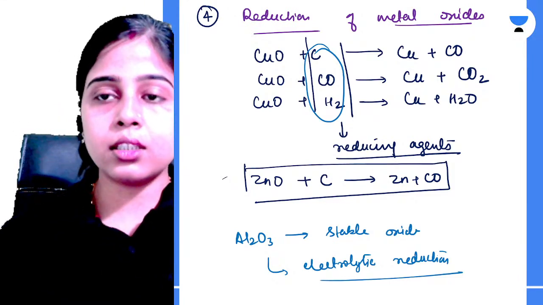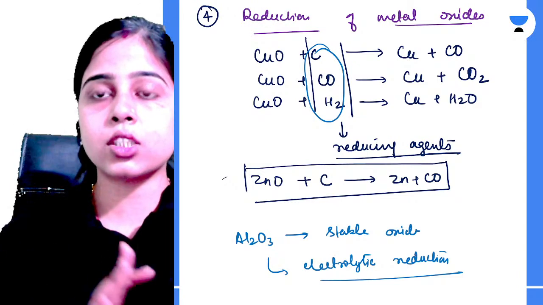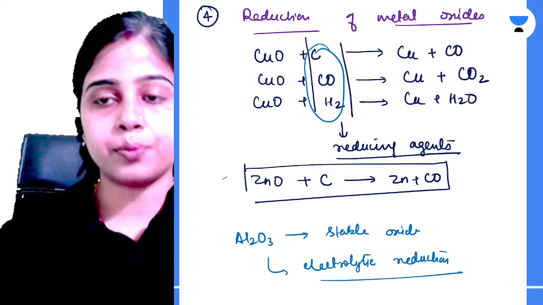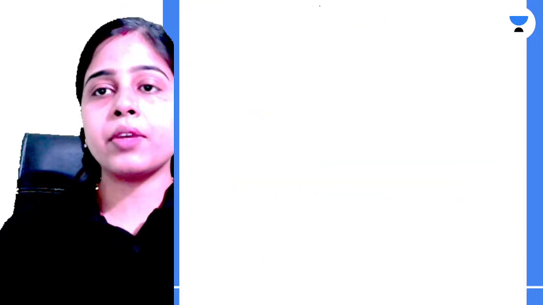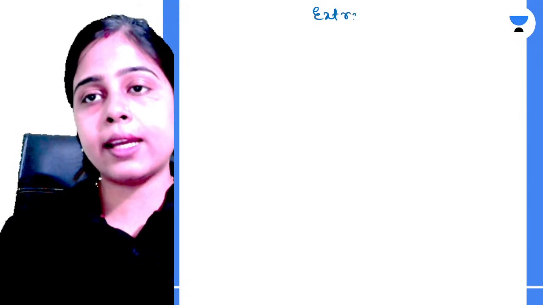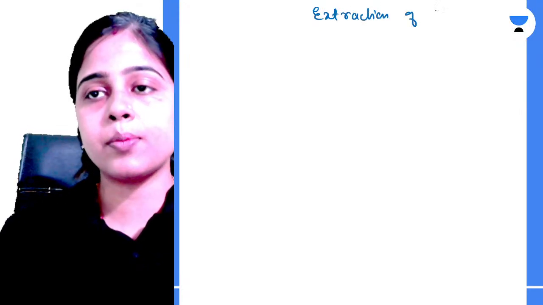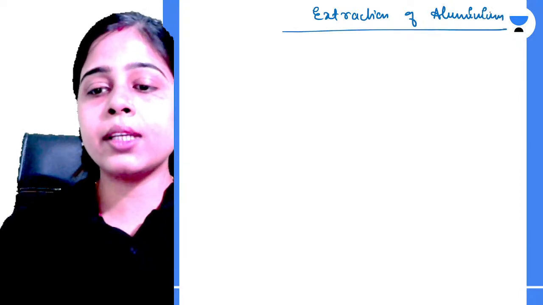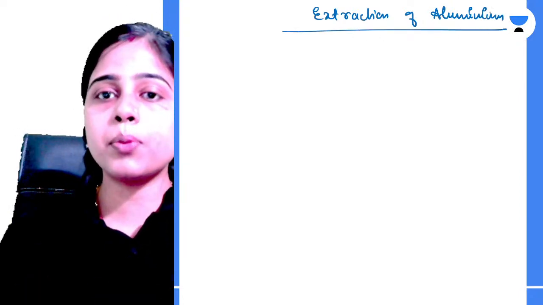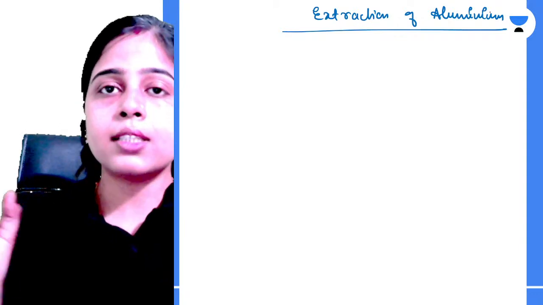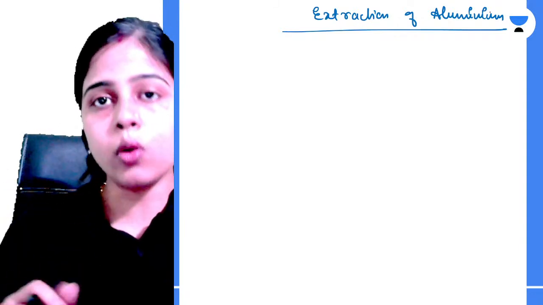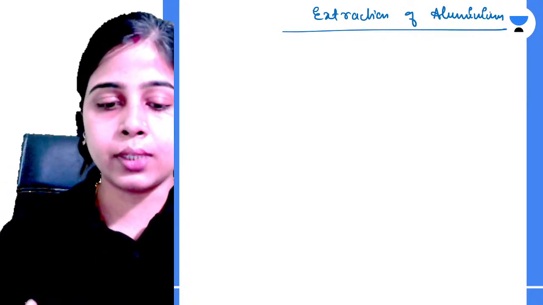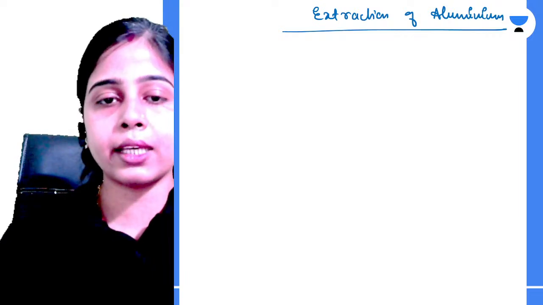So these are the different methods used in the extraction of metals from the ores in the metallurgy process. Next, we will talk about the extraction of aluminium, which is there in our syllabus, so we will focus on this. Maybe we will discuss all the processes of metallurgy one by one. All the processes we have read just now will be applied during the extraction of aluminium.